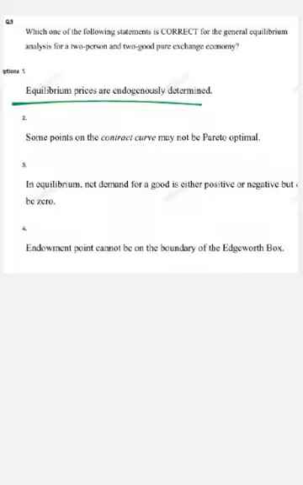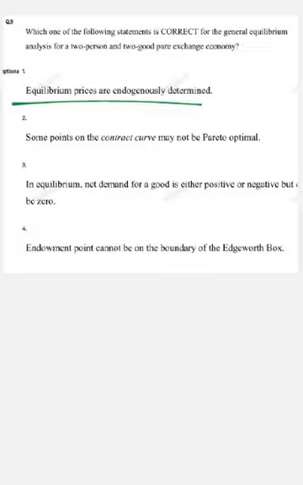Now come to option number 1. Equilibrium prices are endogenously determined. In the general equilibrium theory, prices are determined within the model. They adjust so that markets clear and demand is equal to supply for both goods. Yes, prices are determined by the interaction of the preferences and the endowments. So this statement is correct.